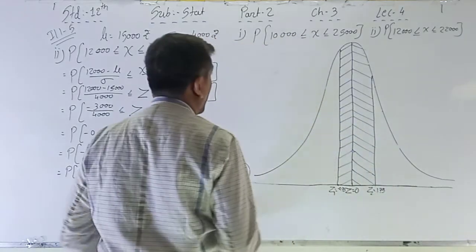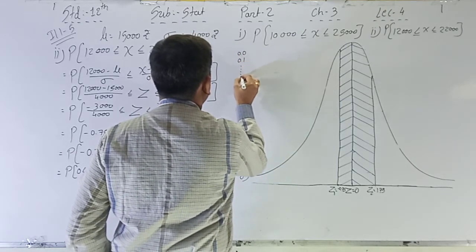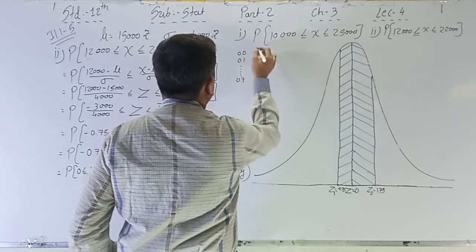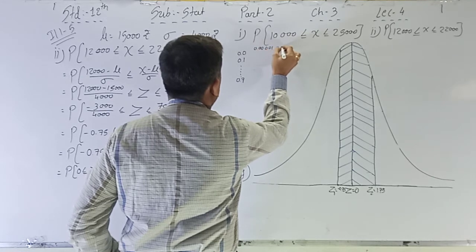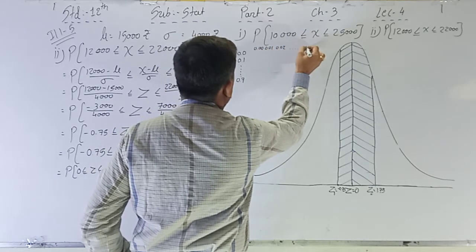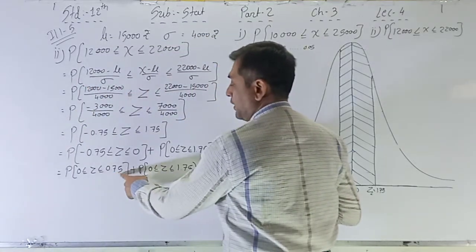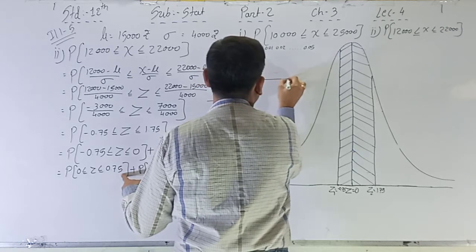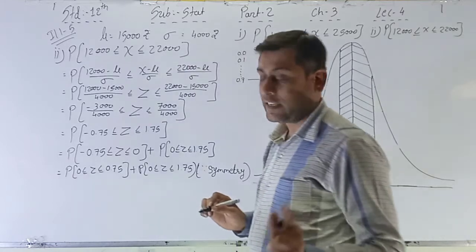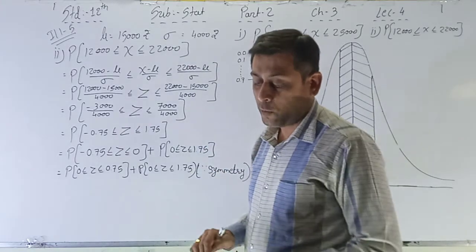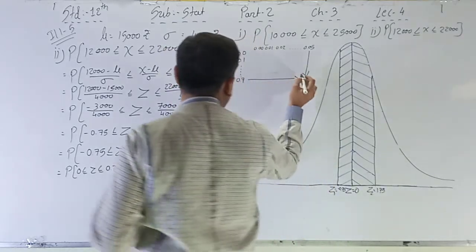Okay, now how do we see that? 0.0, 0.1 and so on, 0.7. Here 0.0, 0.01, 0.02 and so on, 0.05. So here what we want is 0.75. From this to this, what is the value of 0.75? Here the value of 0.75 is 0.2734.